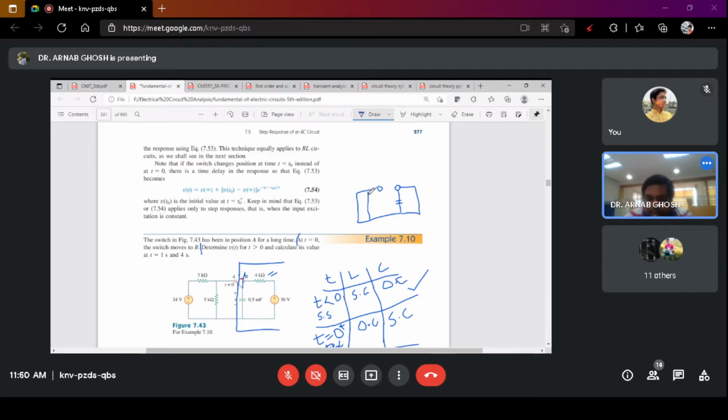If you look at this part of the circuit, this is incomplete, because this switch initially was here. At first condition, the switch was here, so the circuit looked quite like this. This is at t less than 0, and this is at t greater than 0.